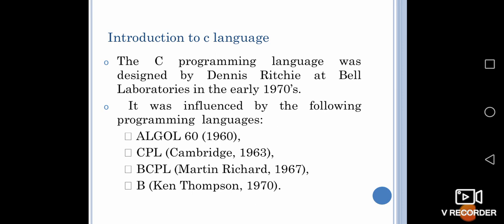Then the next language is CPL. CPL means combined programming language. Why is it called a combined programming language? It was divided and formed, and at last it was combined. The first set was invented at the University of Cambridge, and the second part was invented at the University of London. At last both programming languages were combined in order to form a combined programming language.